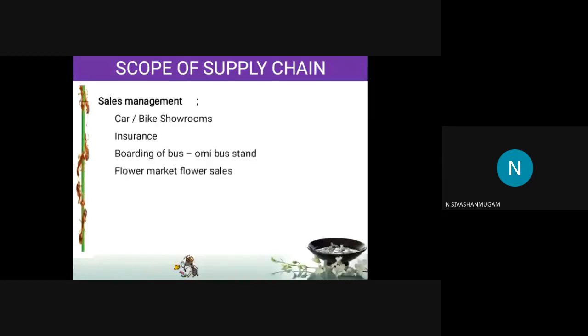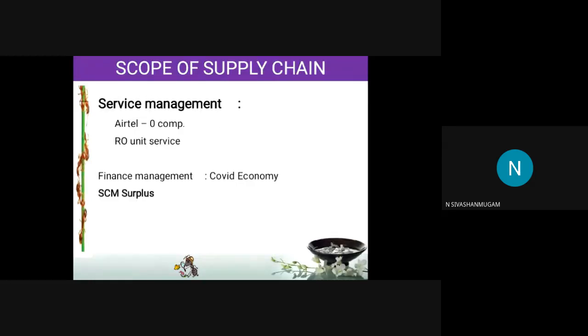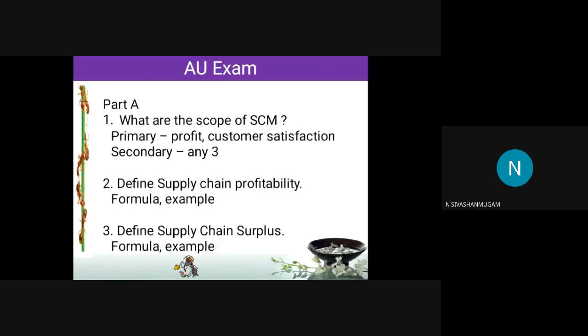Next is sales management. The best example is car and bike showrooms. I think we are running out of time. Next is service management, that is Airtel, which we discussed. So by doing this, financial management follows. By doing this type of activities, we can enhance our profit and we can satisfy our customers.